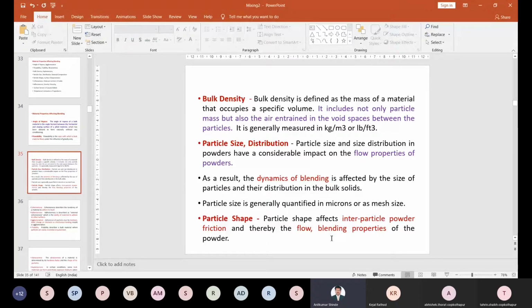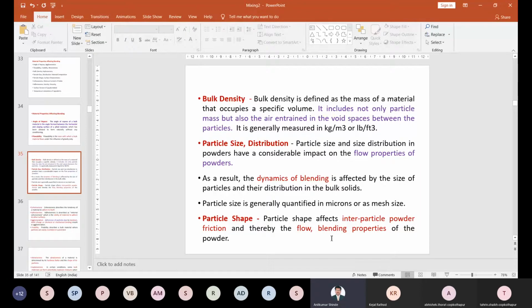If there is very little air or no air entrapment, the volume of the material is less. So volume depends upon how much air is entrapped in the particles. If you vary the volume, the density varies, according to the formula mass divided by volume. The mass is correct, but the volume differs, which will affect the mixing.